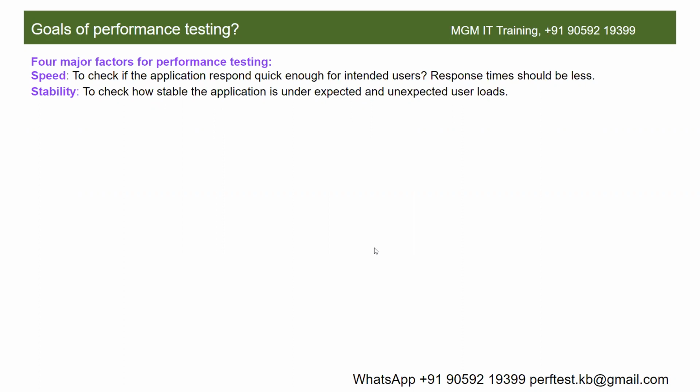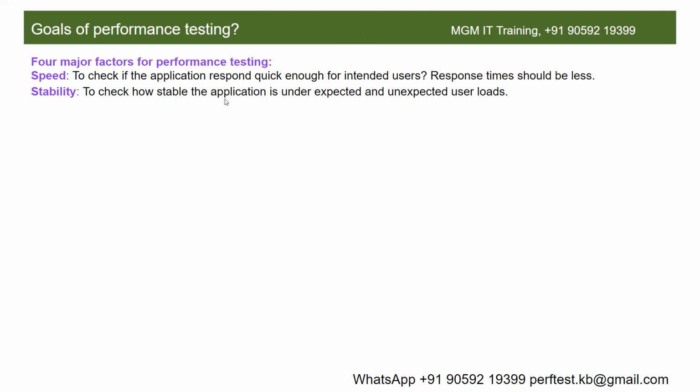A couple of years back, Flipkart and Amazon crashed during some freedom sale because of unexpected user load on the application, more than the expected user load. The Flipkart and Amazon crashed, and the application became not responding, right? So that is unexpected user load. Sometimes we may not be able to expect the user load on the application, right?